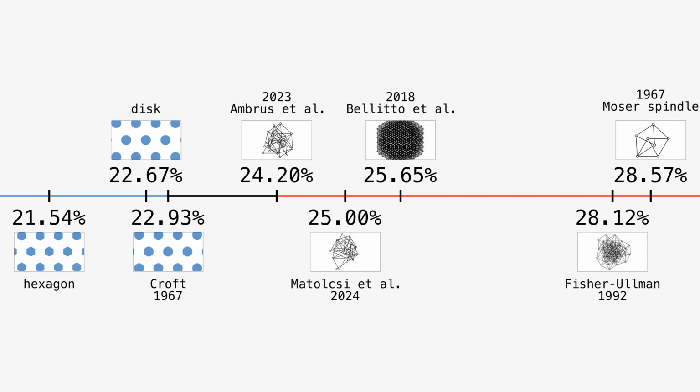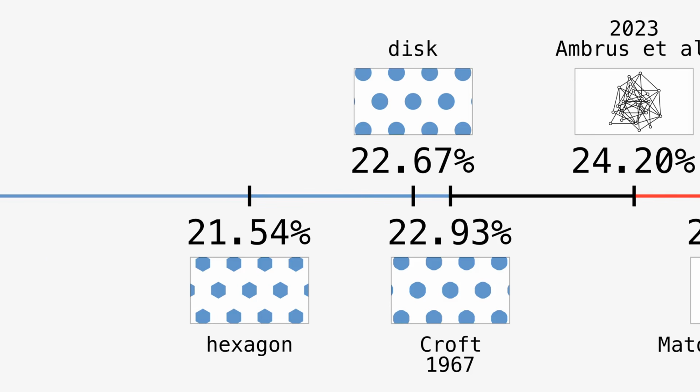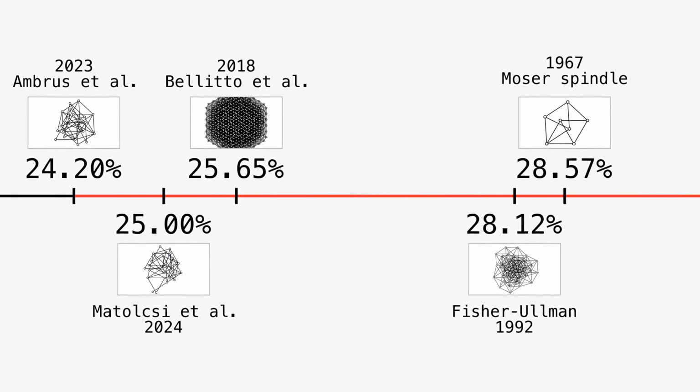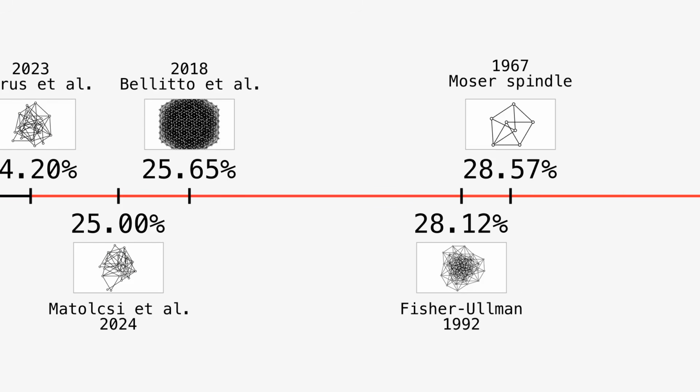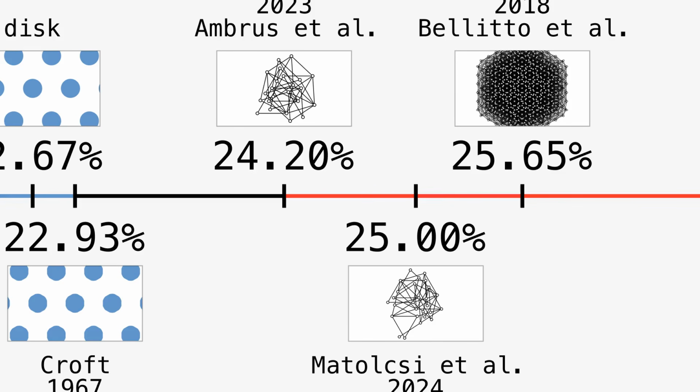Let's summarize the video. In this figure, the blue part of the number line shows one-avoiding set densities that are known to be attainable. The red part shows densities that are known to be unattainable, and the black part in between marks the limits of our current knowledge.